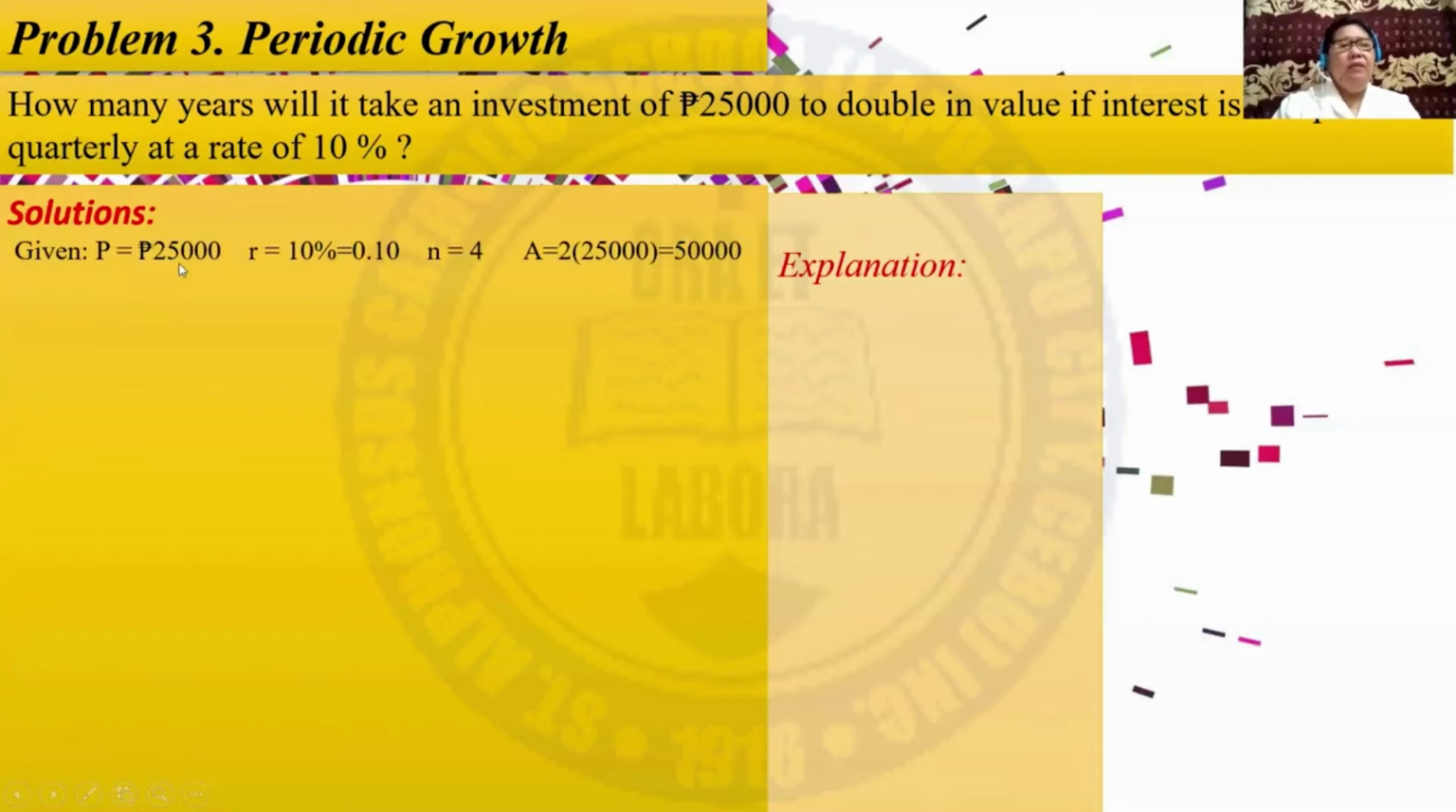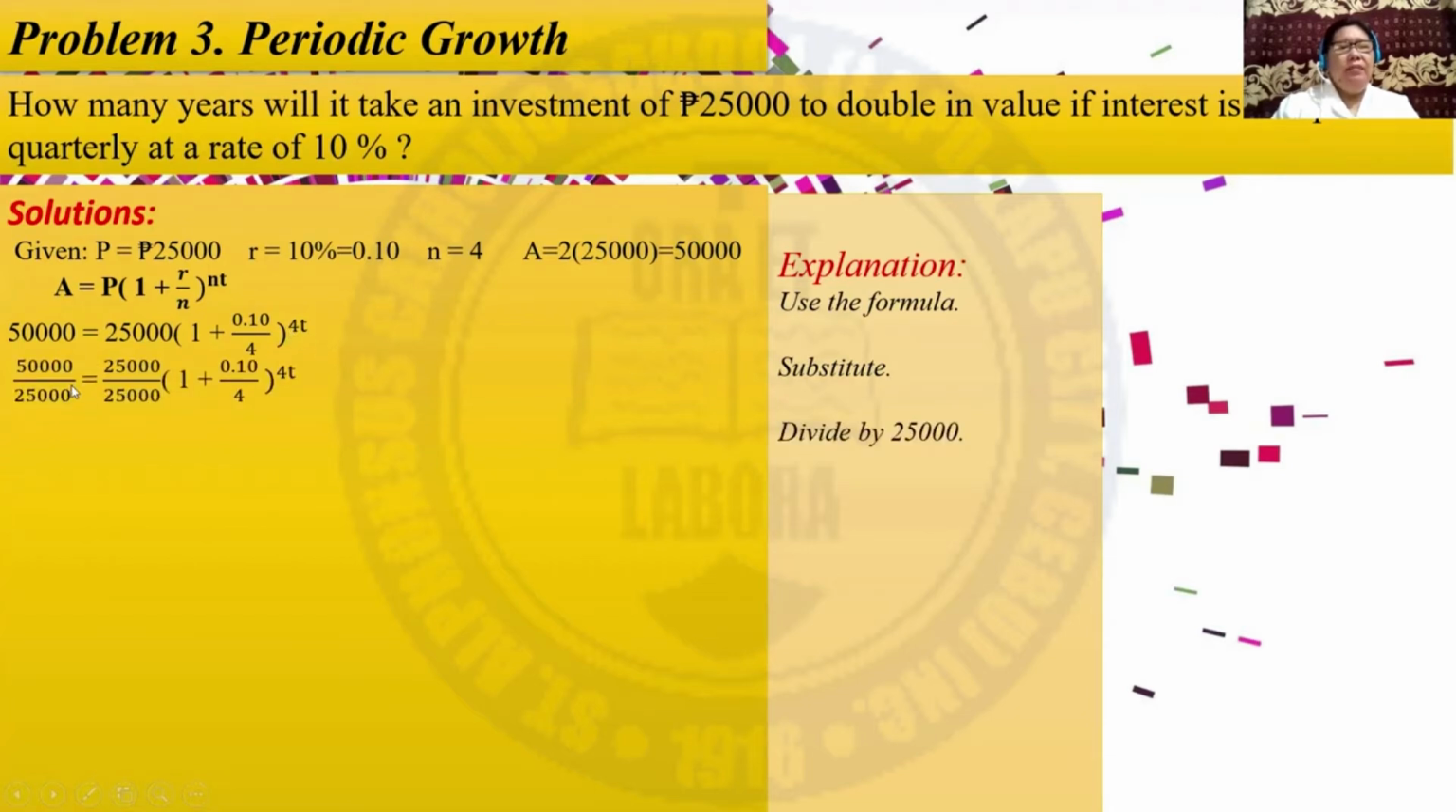Given P equivalent to 25,000 pesos, r is 10% or 0.10, n is 4 because this is compounded quarterly. And A is 50,000 because you multiply 25,000 by 2 because you will double the value. You have to use the formula and then substitute the given. So A now, 50,000, is equal to P, which is 25,000, times 0.10 over 4 raised to 4t. And you have to divide by 25,000 both sides.